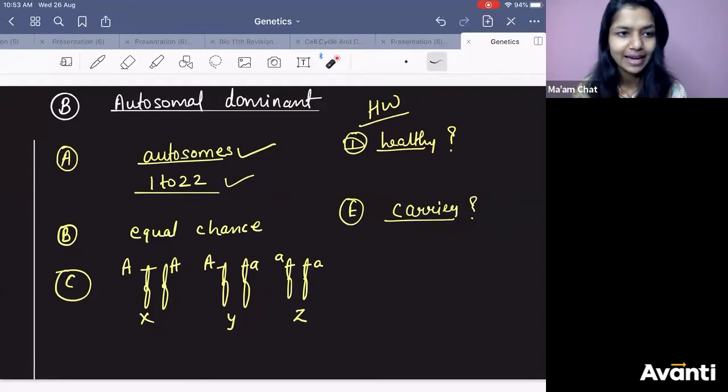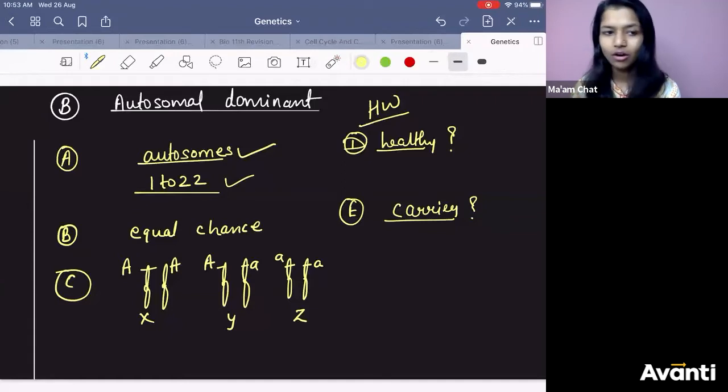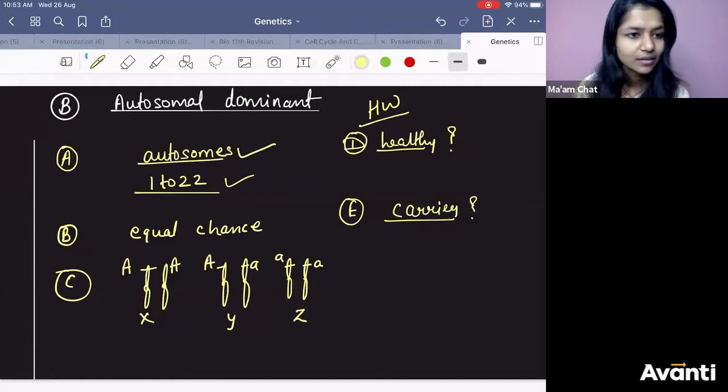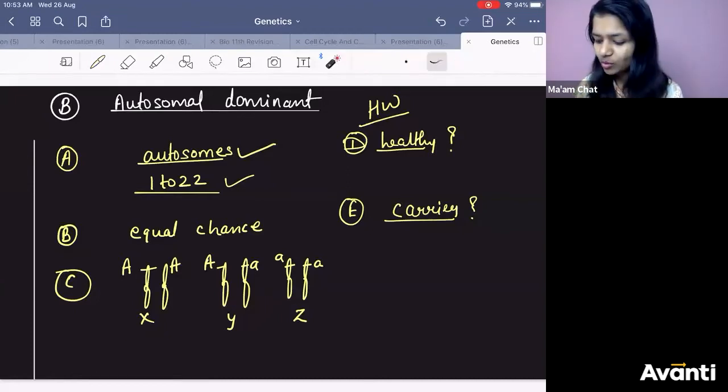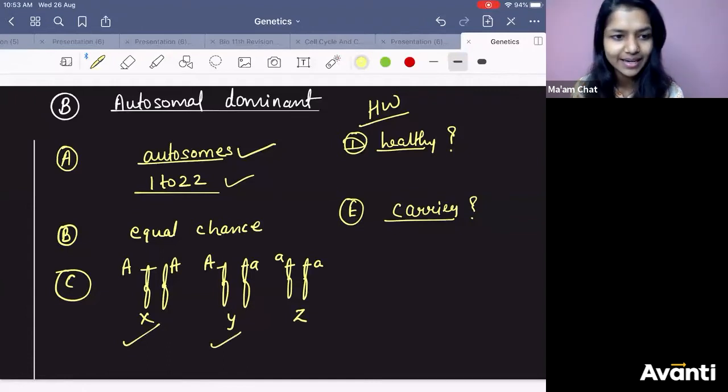Chetana is perfectly right. All others did not give the right answer. Athar gave the right answer. Shreya gave the right answer. Sanjana, Chandrakala, that's all. Others, you could not give a complete answer. Raksh has given the right answer. Harish, all others you need to think. Shrusti is right. Adarsh is right. Both will have it. Both X and Y will have the disease.